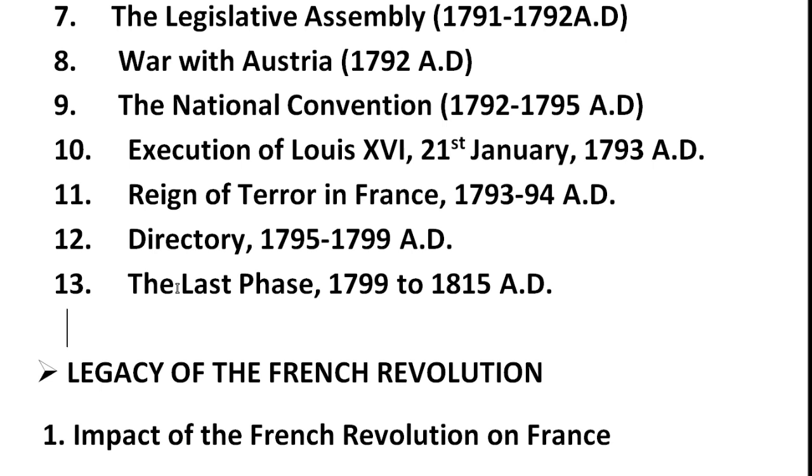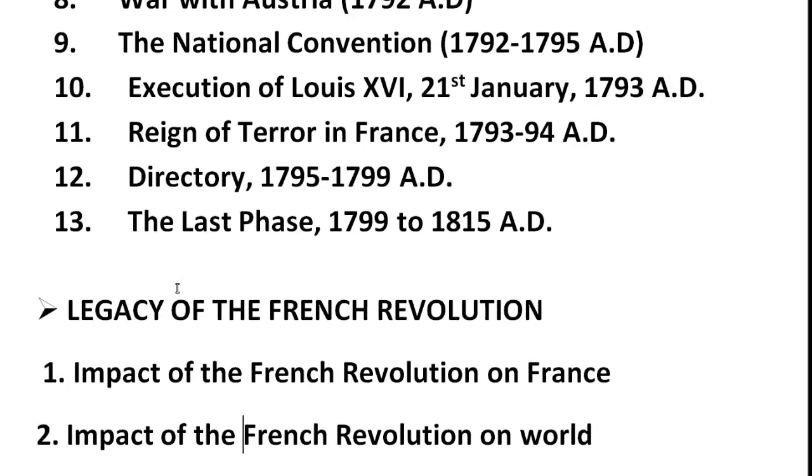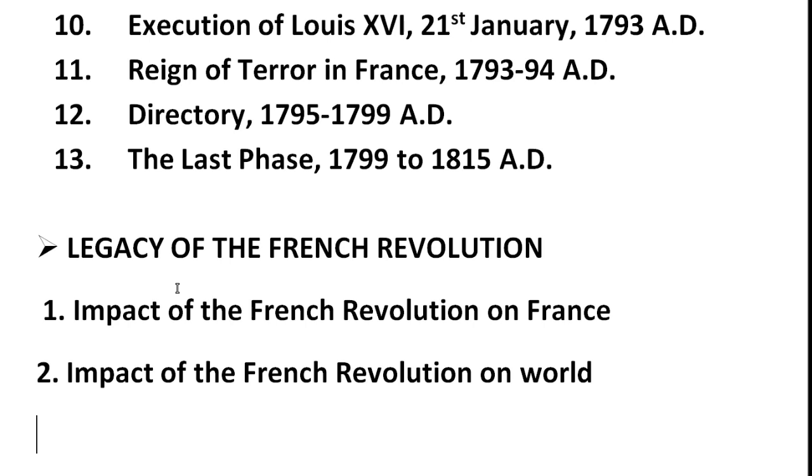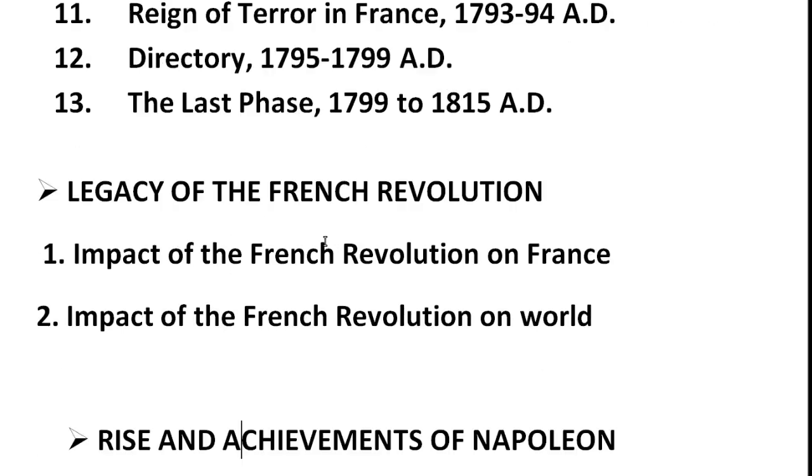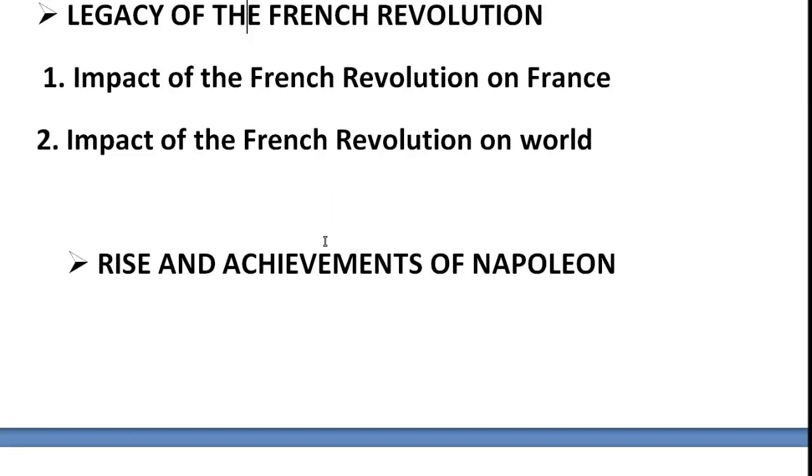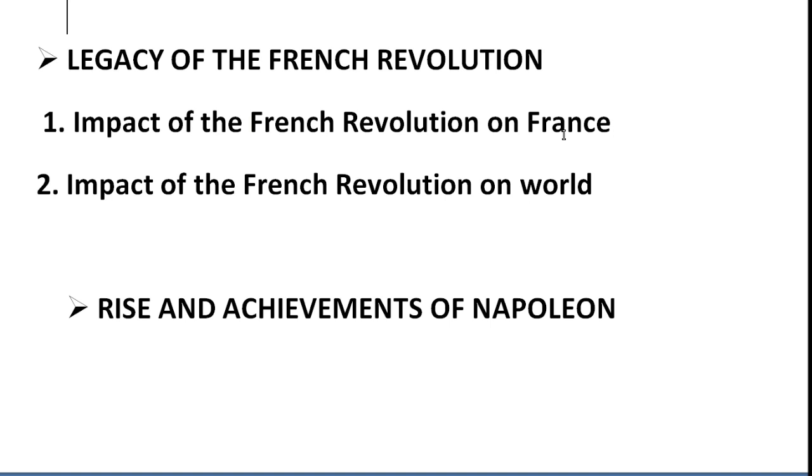After that we have the legacy of the French Revolution, the third main heading of this chapter. Just like first are the causes, then the events of the French Revolution, and now we have the legacy of the French Revolution. Under the legacy, I divided this heading into 2 important points. First, what was the impact of the French Revolution on France, its importance and significance in French history. Second, the impact of the French Revolution on the world: what we have learned from it, and because of it other countries also got some messages, and by that revolutions were held in their countries also.